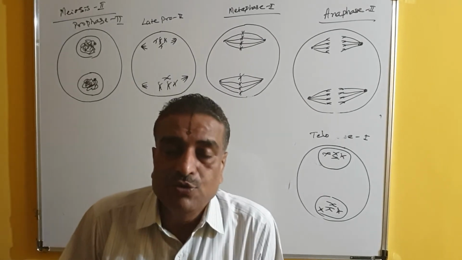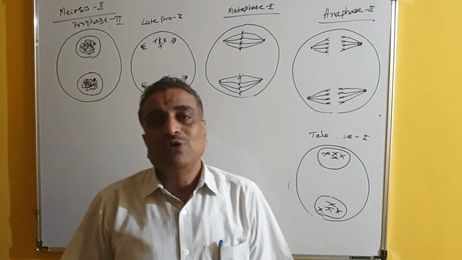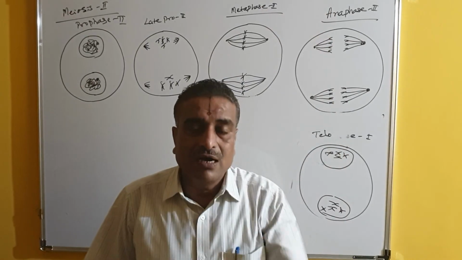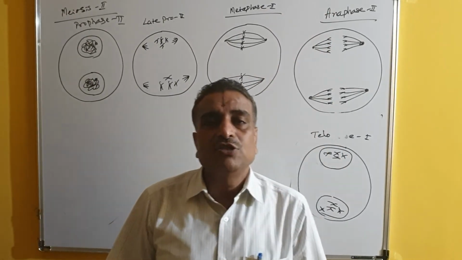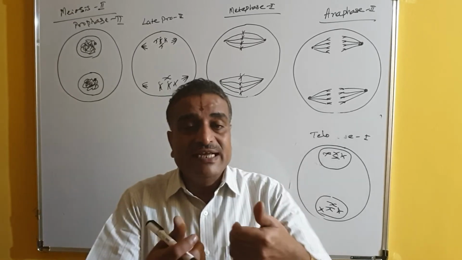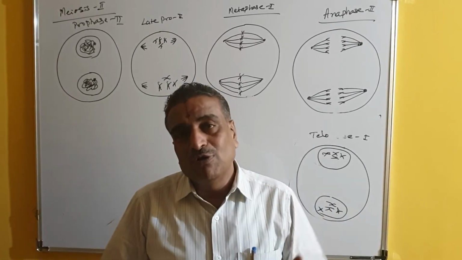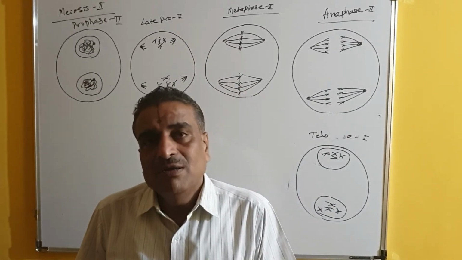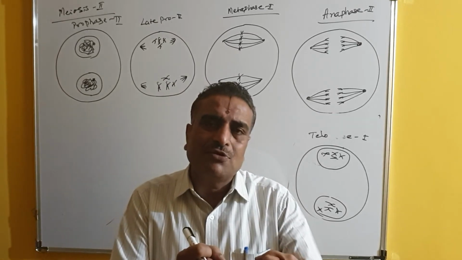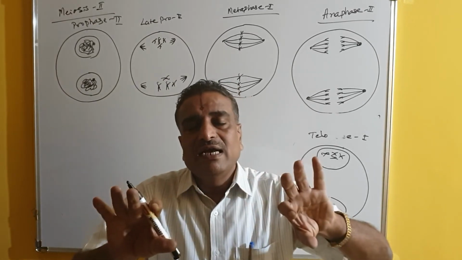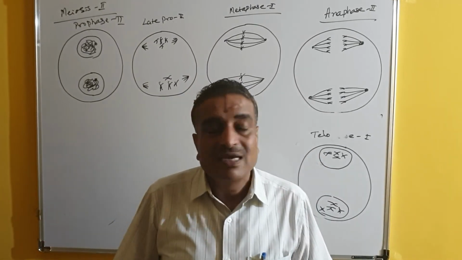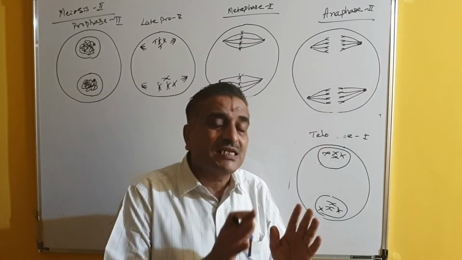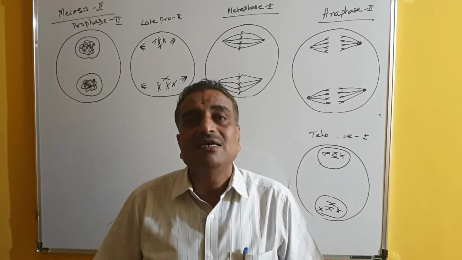So here, during metaphase 2, what happens? The centromeres are arranged on the equatorial plate due to the pulling of the centromere from opposite poles equally. Because of that, they are arranged, and after some time, because of the continuous pressure applied, the centromere breaks, and the chromosome is broken into two chromatids, and both chromatids start moving towards opposite poles. When the chromatids start moving towards opposite poles, it is called anaphase 2.